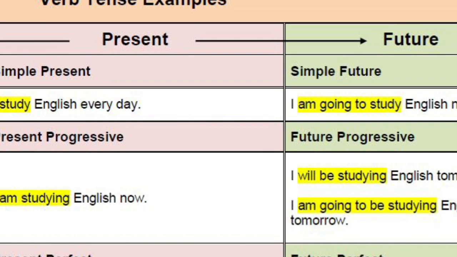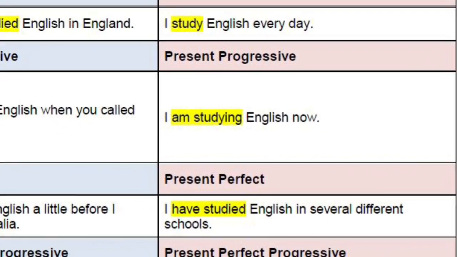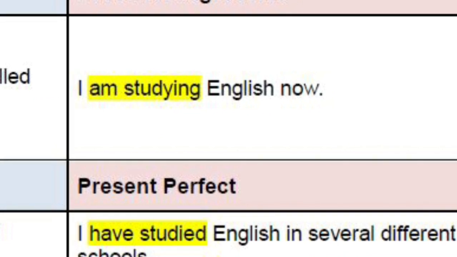So the next part, the third part, is present perfect. Here you can see in present perfect, I have studied English in several different schools. I have studied means you have studied. Still you are studying there, but you have already studied English in several different schools.